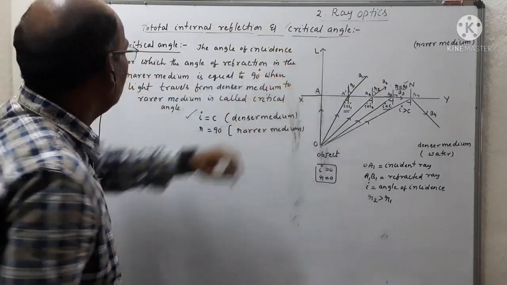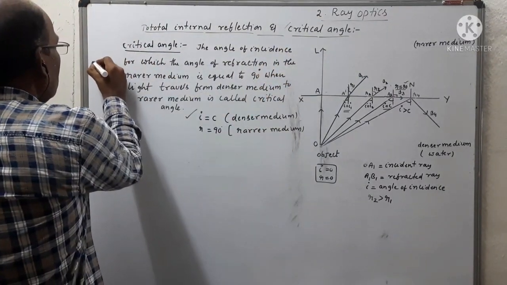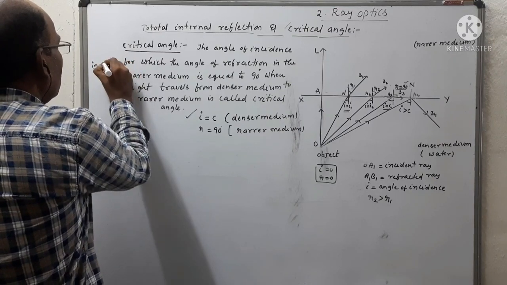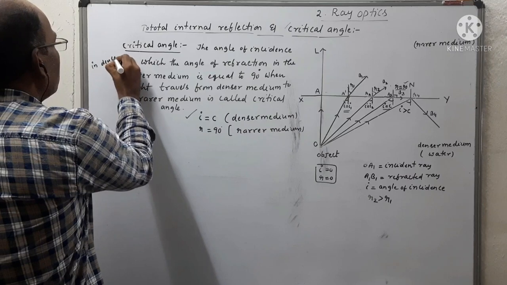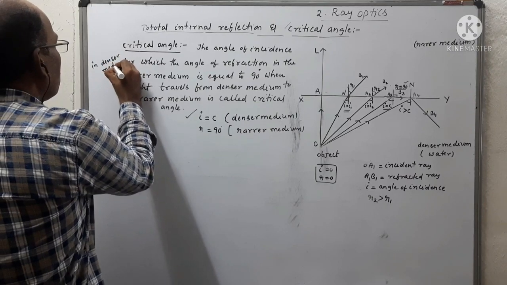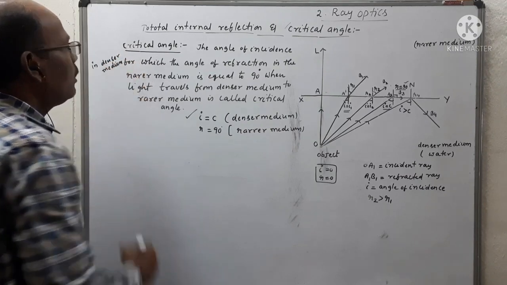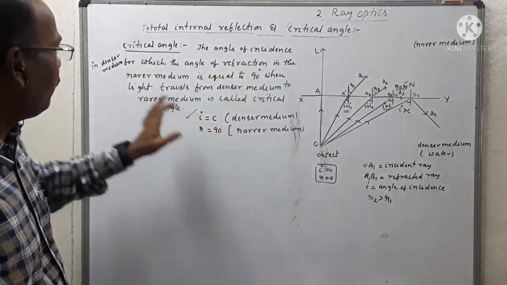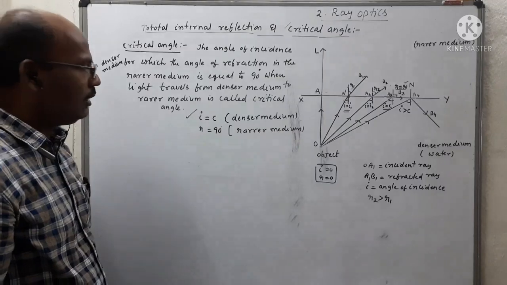So the angle of incidence in denser medium for which the angle of refraction in the rarer medium is equal to 90.